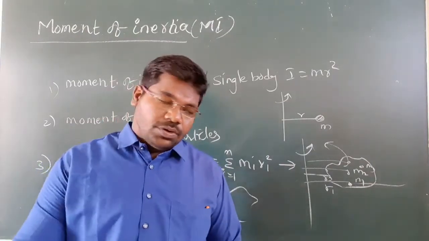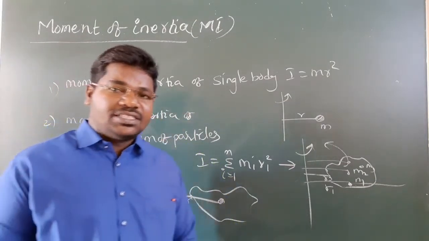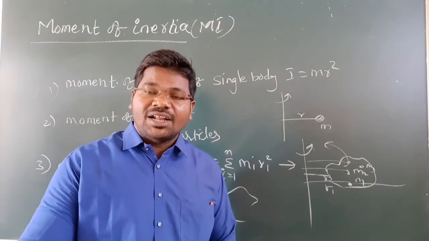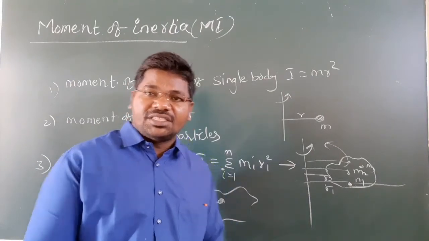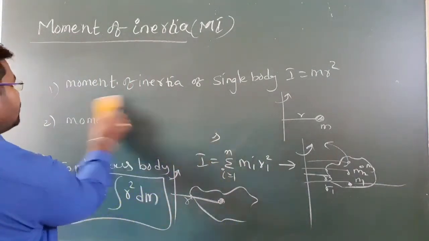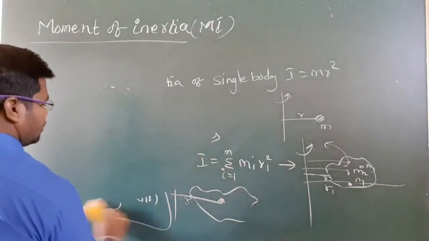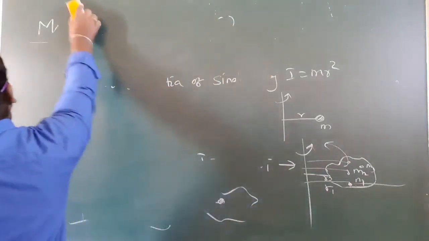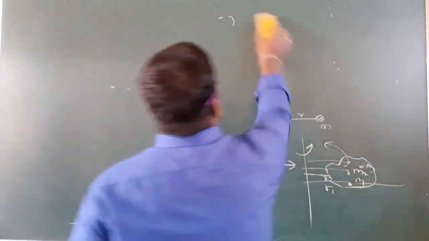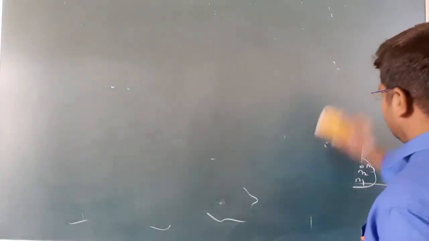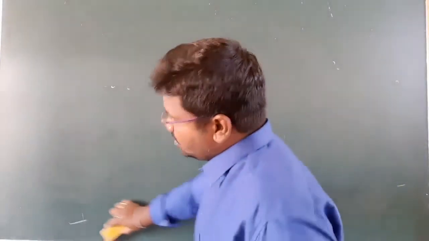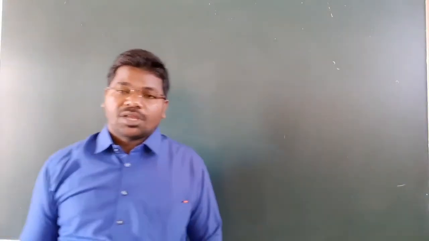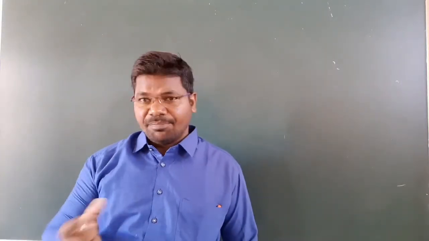My children, we have already discussed this, but what are the applications of moment of inertia? How can we use moment of inertia in daily life? Consider a bicycle or any bike.